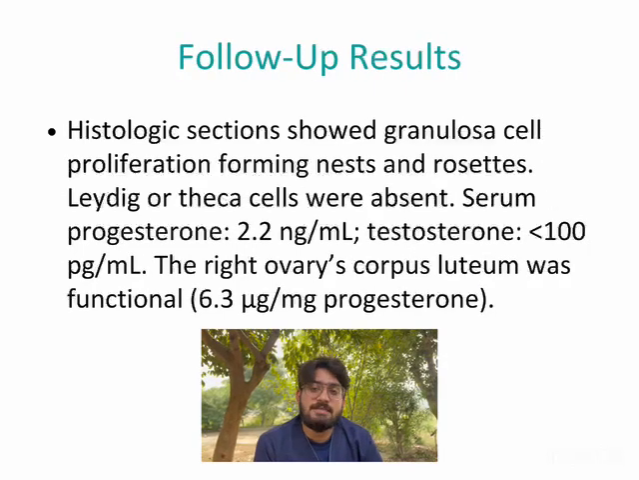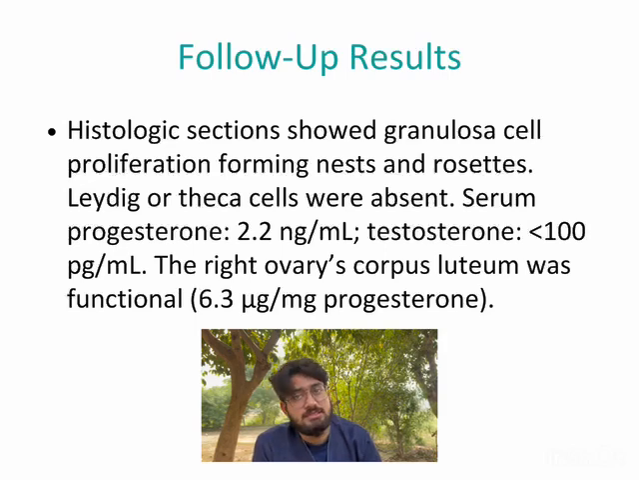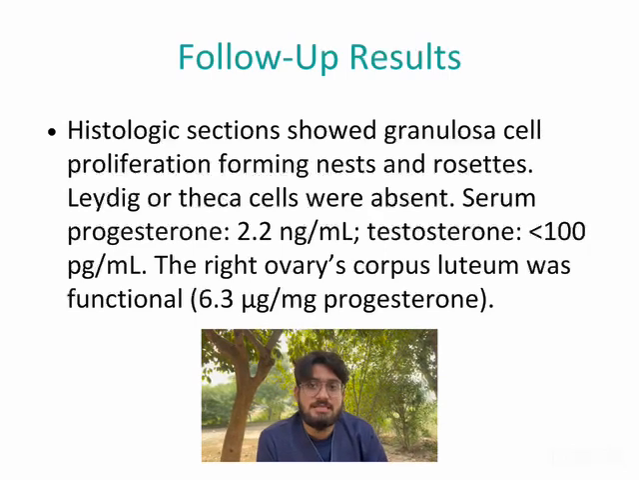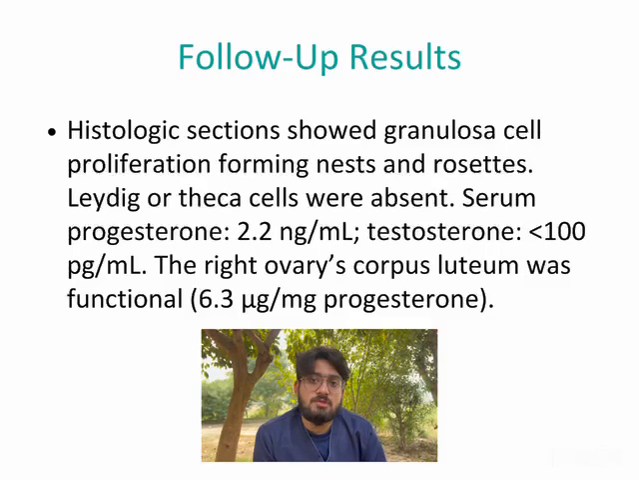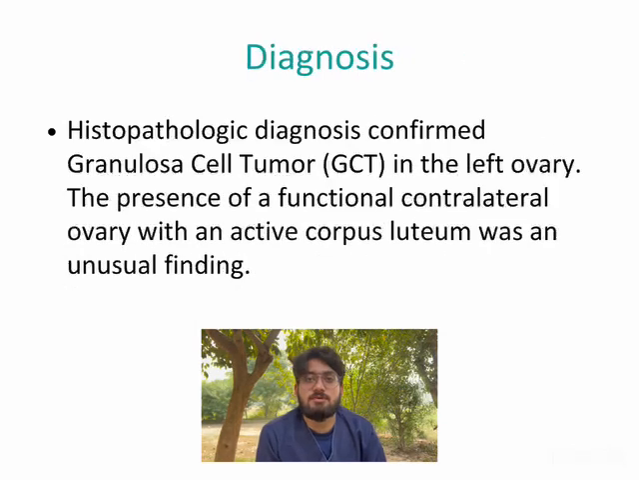So the follow-up results, we took the histological section. They showed granulosa cell proliferation forming nests and rosettes. Luteal or theca cells are absent. Serum progesterone level is 2.2 nanograms per ml and testosterone is less than 100 picograms per ml. The right ovary corpus luteum was functional and it secreted progesterone.